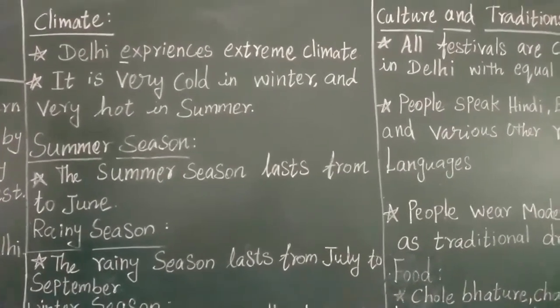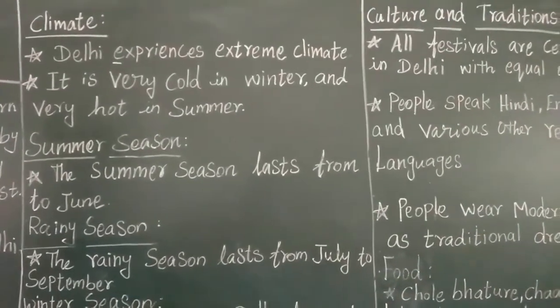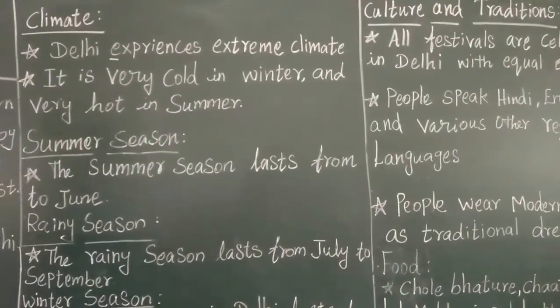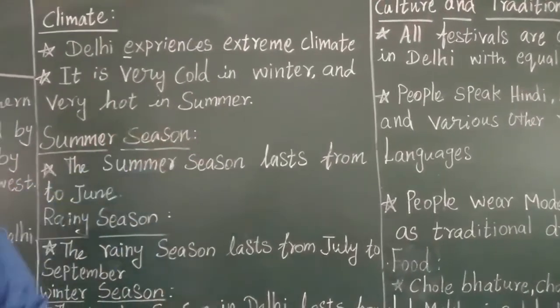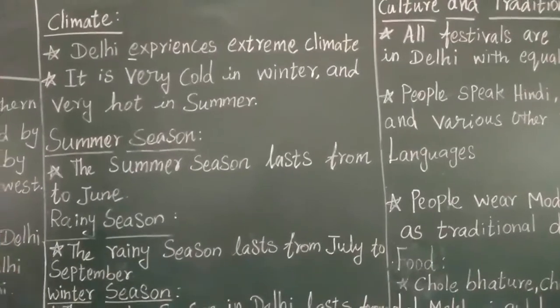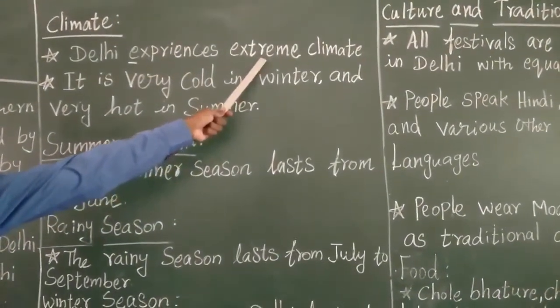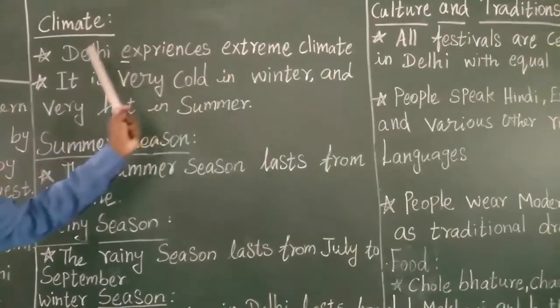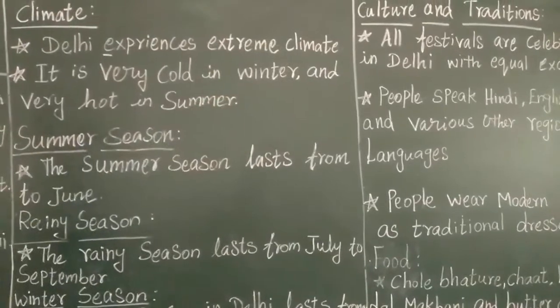Same way, when winter comes, the coldness is also very high in that particular place. So, whatever the climate change, summer or winter or rainy season, Delhi experiences extreme, severe. That's why it is said that Delhi experiences extreme climate.